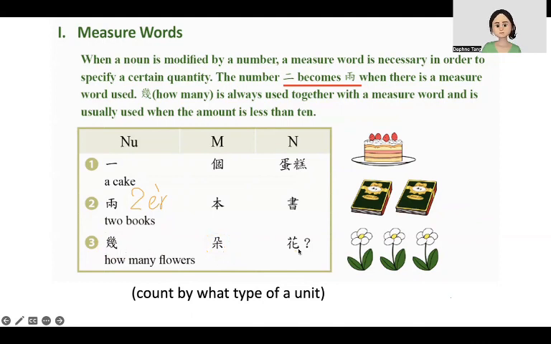So 几朵花. A measure word is just like the concept of what type of unit you use to count the noun.